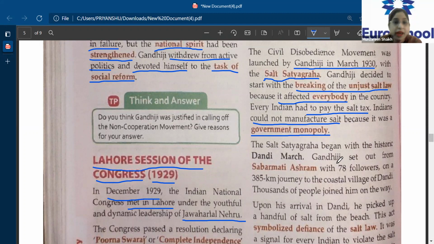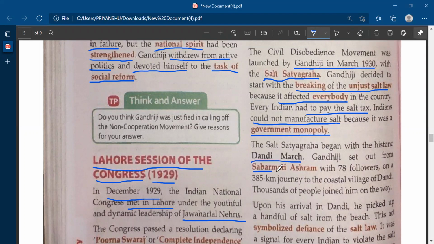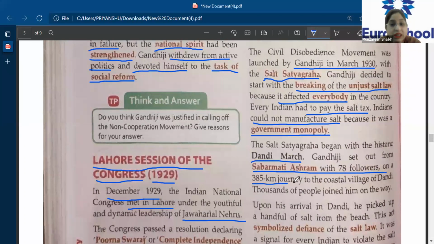Okay, so to break the salt law, what did Gandhiji do? The salt satyagraha began with a historic Dandi March. Okay, Dandi March. What was this march all about? Gandhiji set out from the Sabarmati Ashram along with 78 followers on a 385-kilometer journey to the coastal village called Dandi.